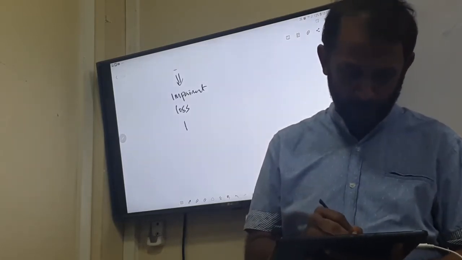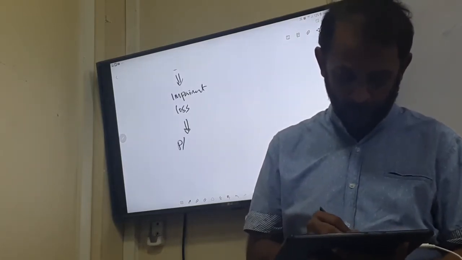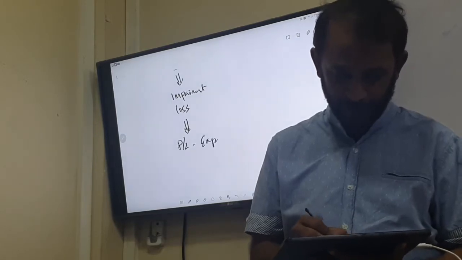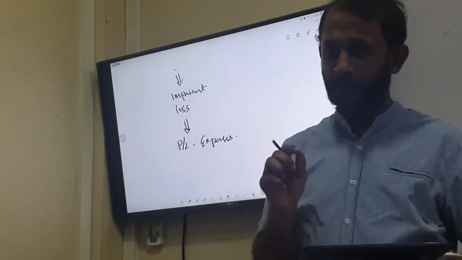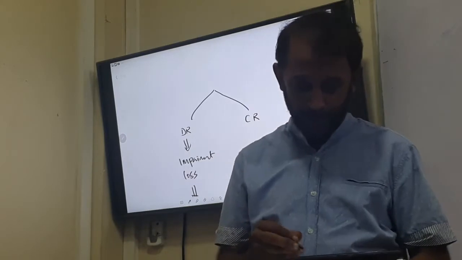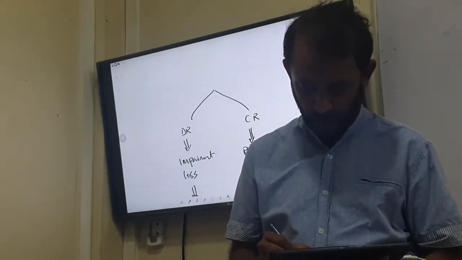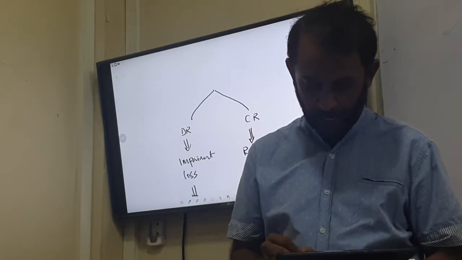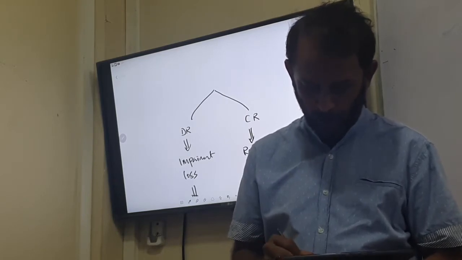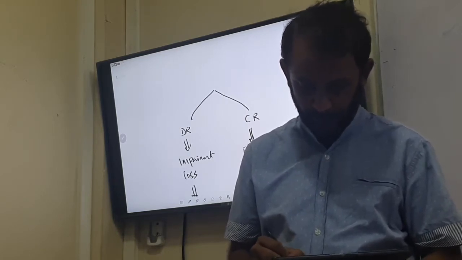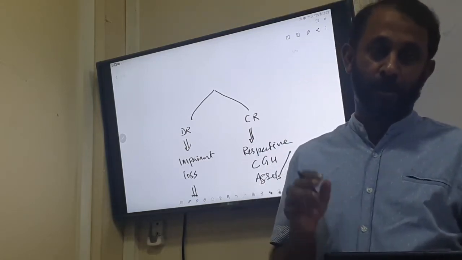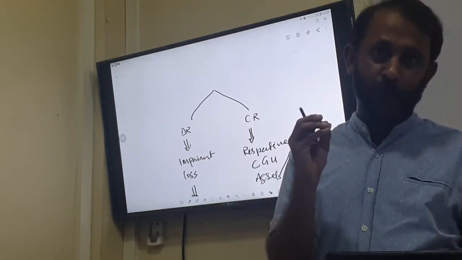Impairment loss will have to go to profit and loss account as expenses. That's the debit. Whereas credit to the respective cash generating unit or assets. Now, this is what we need to understand very well.